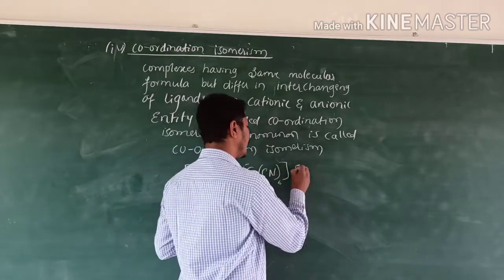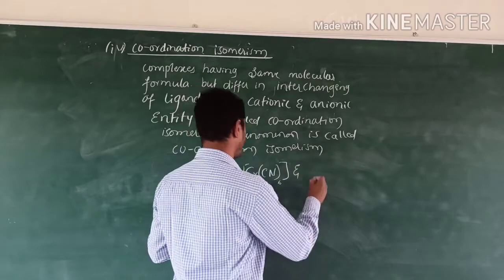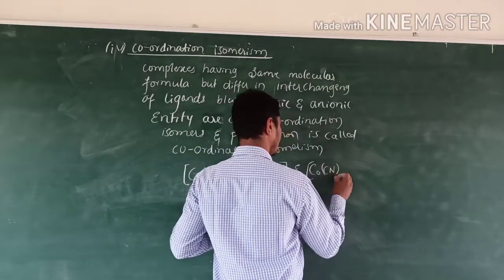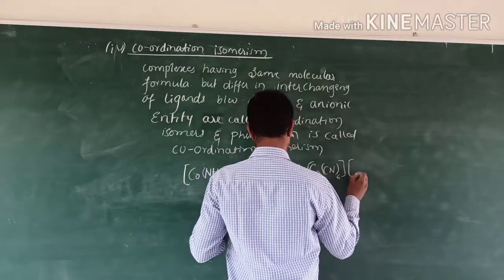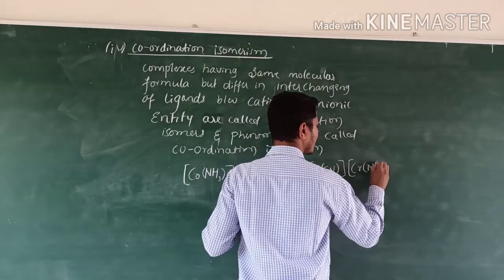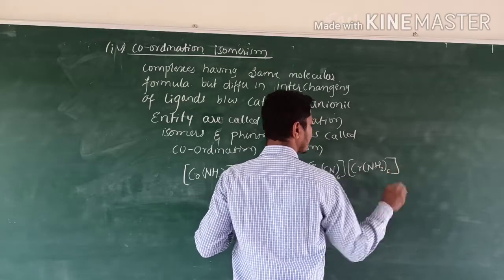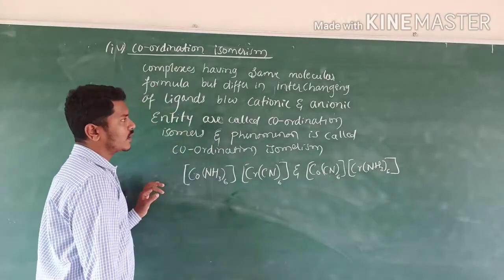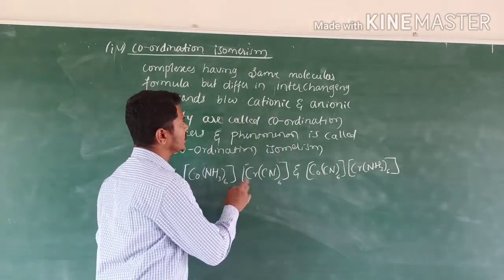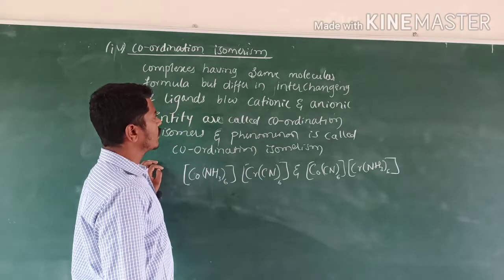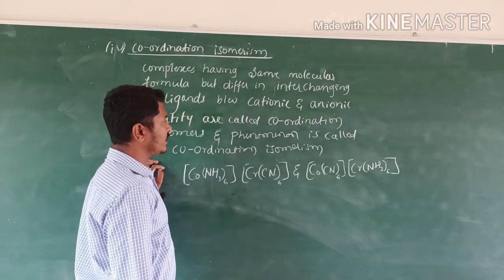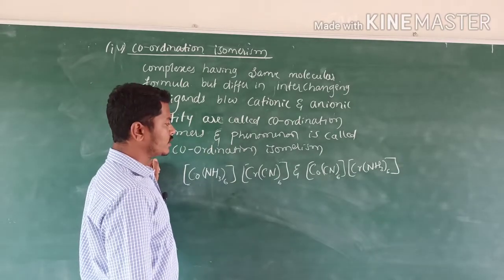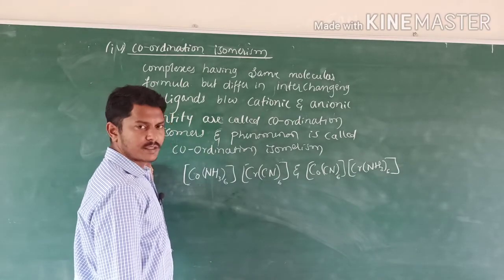This is interchanged to cobalt CN 6, then chromium NH3 6 times. Like this, compounds having same molecular formula but differing in the interchanging between the cationic and anionic entities are called coordination isomers, and the phenomenon is called coordination isomerism.